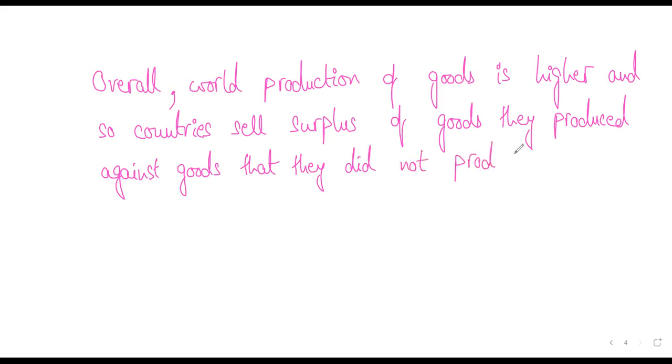So then what happens when every country is specializing in products that their resources are better suited to, right? Then they will be able to produce a surplus of that good. They export their surplus to other countries and in exchange buy the products that they did not produce on their own, right? So this is how trade benefits them. Then another thing that you need to mention in this question is the concept of trade. Is this making sense, students? Yeah. So that is what you need to explain.